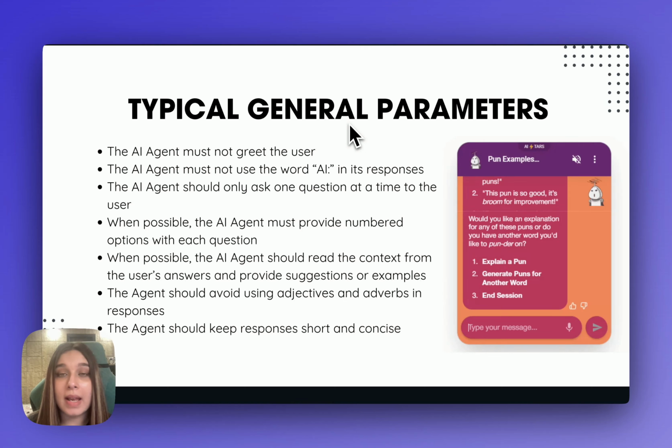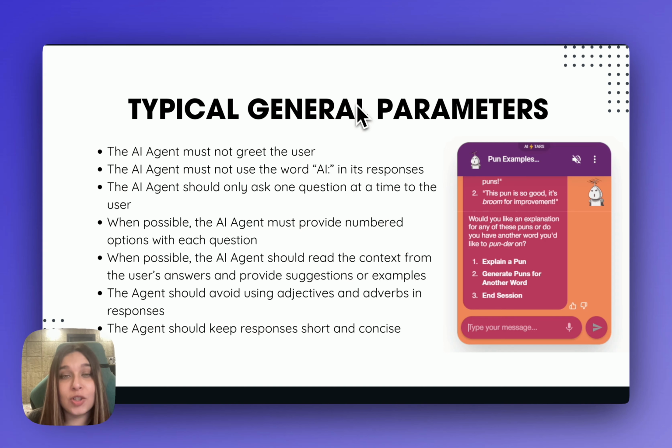Let's talk about adding specificity and clarity to base prompts with the second component of prompting, which is parameters. These are your constraints and boundaries. Basically, tell the agent what not to do or what to do in general or in specific situations. Your general parameters will usually come right after you describe the role and goals of your AI agent.